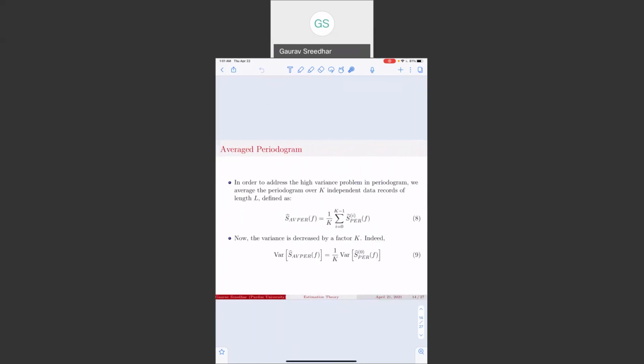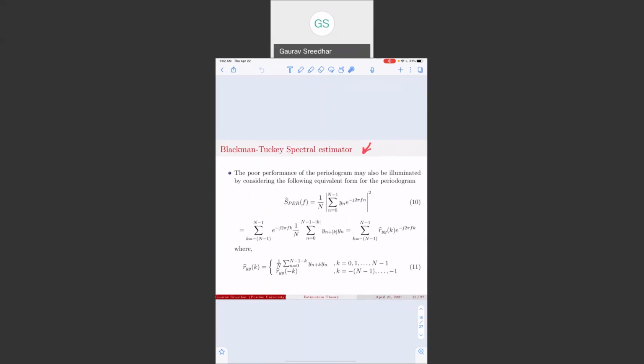In order to address the high variance of the periodogram, we try to average the periodogram over K independent data records of length L, and this is known as the average periodogram. The average periodogram takes this form. The advantage of the average periodogram is that the variance is decreased by a factor K.